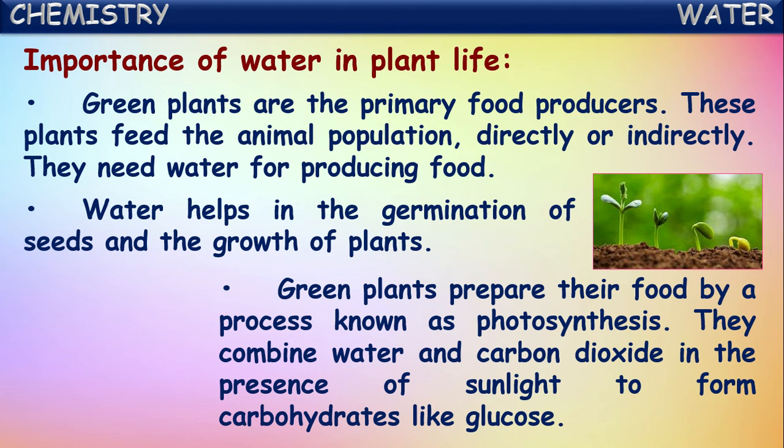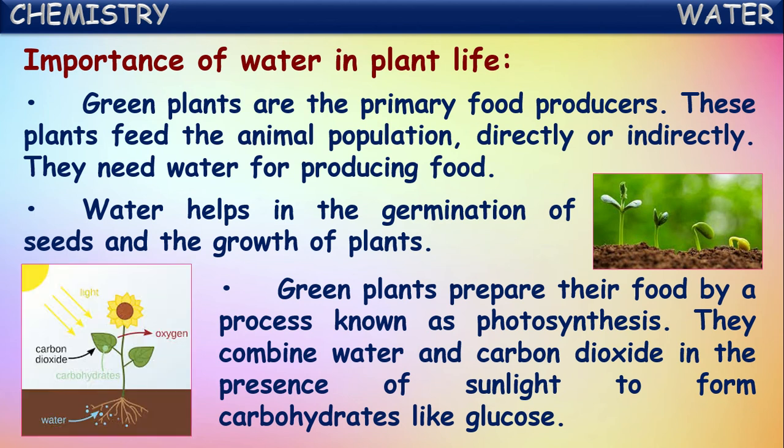Green plants prepare their food by a process known as photosynthesis. So in this photosynthesis process, plants combine water and carbon dioxide in the presence of sunlight to form carbohydrates like glucose. This glucose is stored in the form of food for the plants.